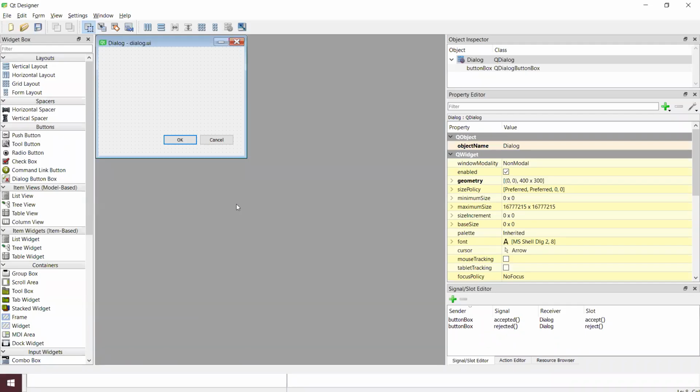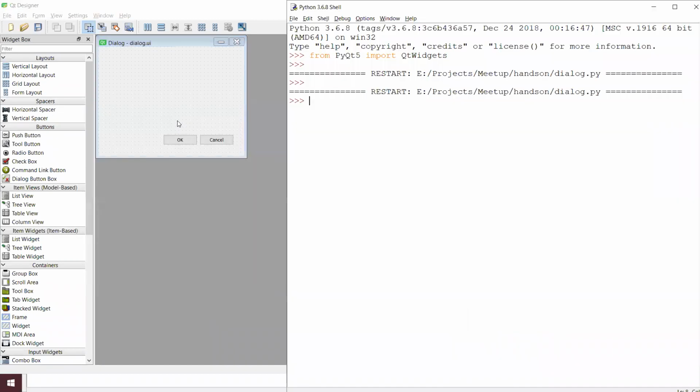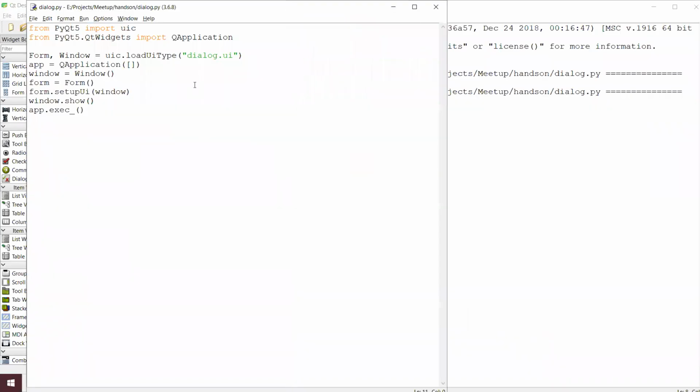Basically, we are creating the .ui user interface file with the help of Qt Designer. And once we created that user interface file, we are loading that user interface into our application using the function called loadUiType, and we got that form and window.